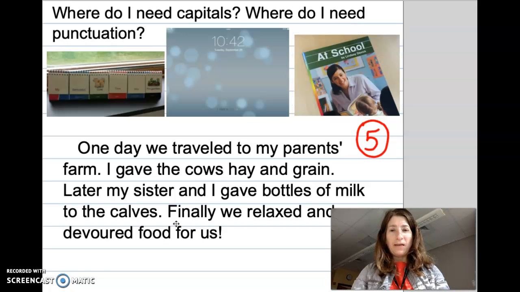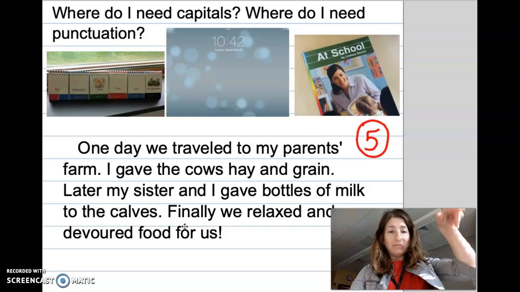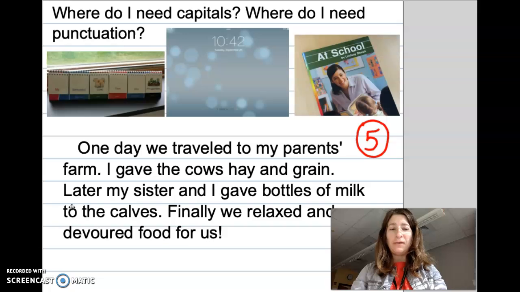Here's a paragraph that I wrote. For my paragraph, each time I start a new sentence, cada vez que empiezo una oración, I'm going to start with a capital letter. That's where my voice stops. Then I bounce it up like a basketball to make a capital for the next one. See if you can notice it while I read the paragraph.